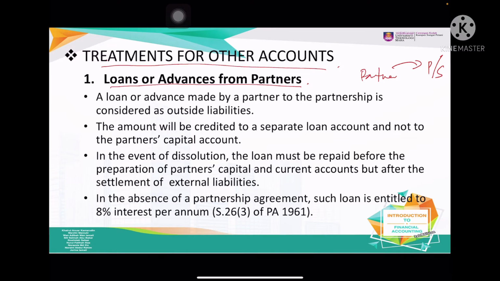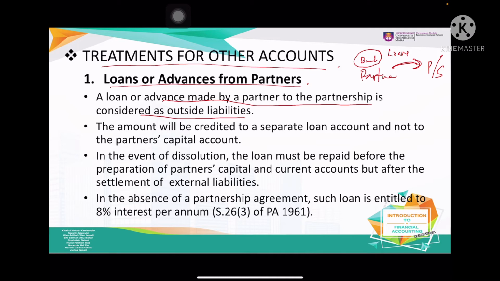So here the partner gives the partnership, for example, loans. Loan or advance made by the partner to the partnership is considered as outside liability. Previously, if we would like to understand, it is the same treatment as a bank. The same situation, but in a partnership, the partner gives a loan to the partnership.